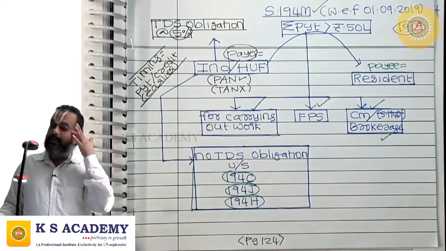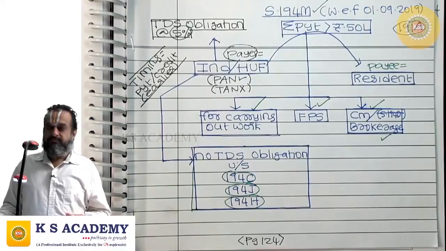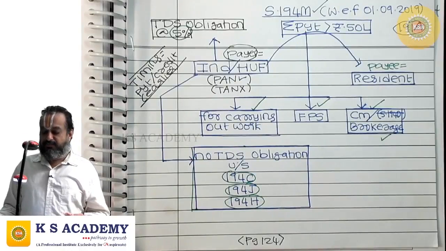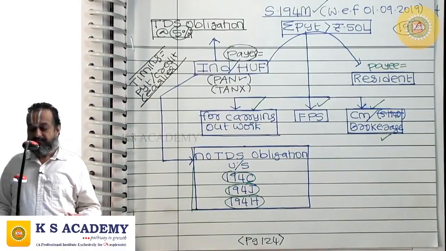And for deducting tax at source, this payer need not have TAN, it is enough if he is having PAN. Fine.